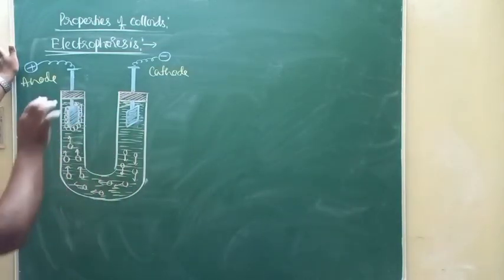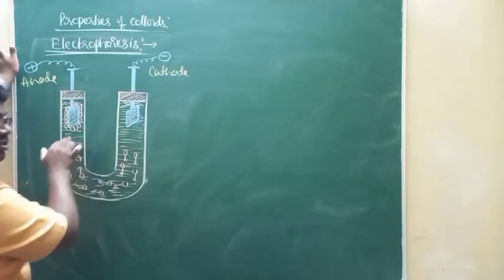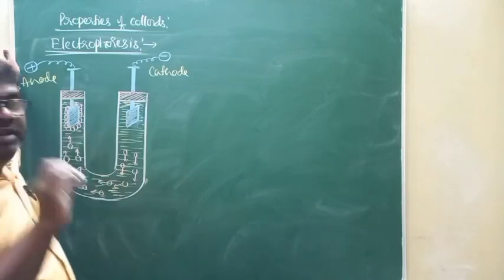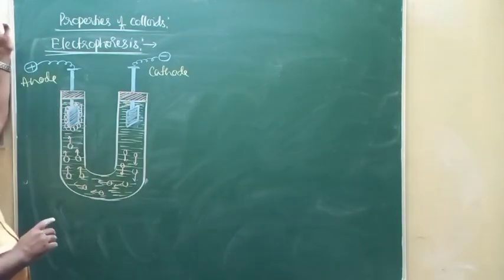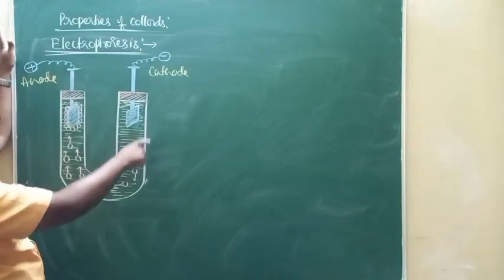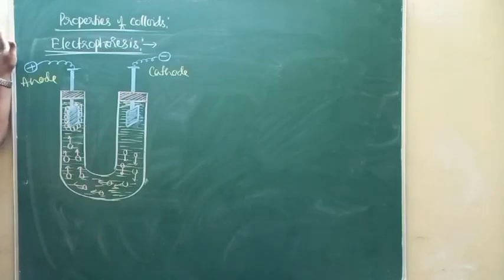Just imagine if I fill this U-shaped glass tube with negatively charged colloidal solution, and apply an electric field through the solution, what happens?